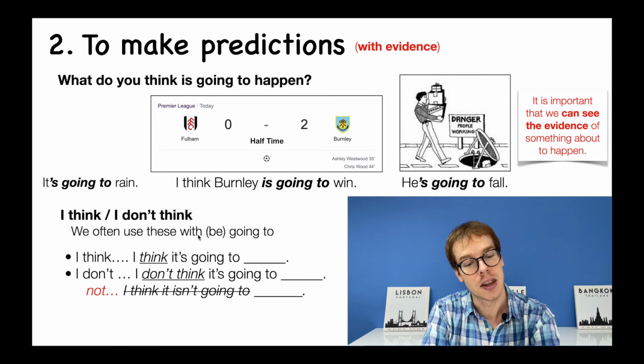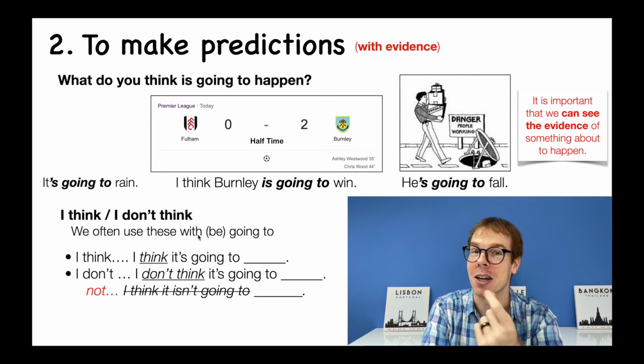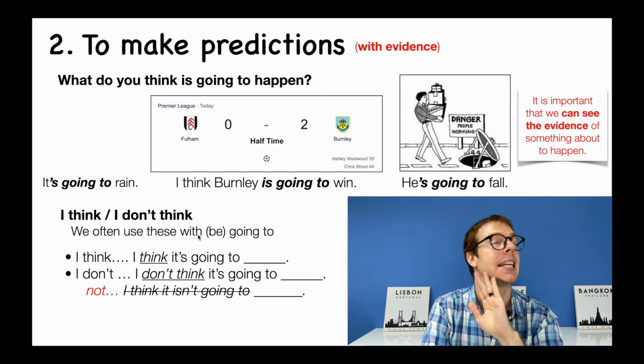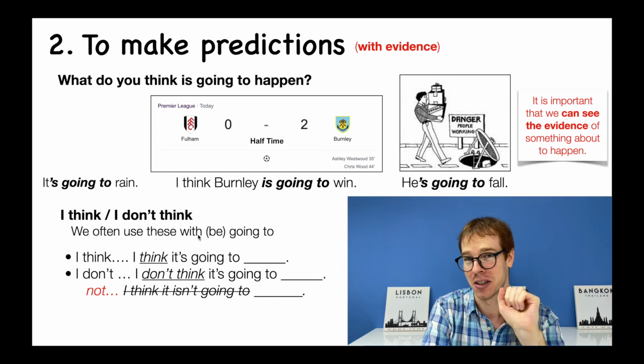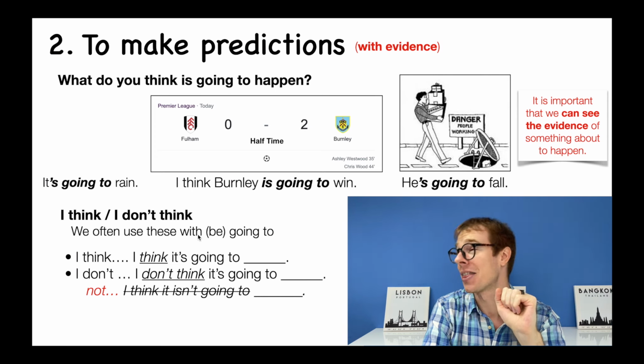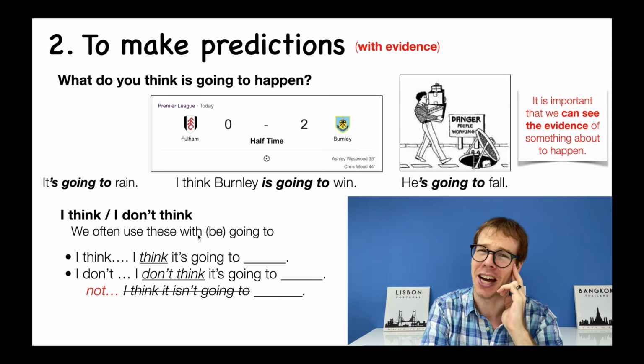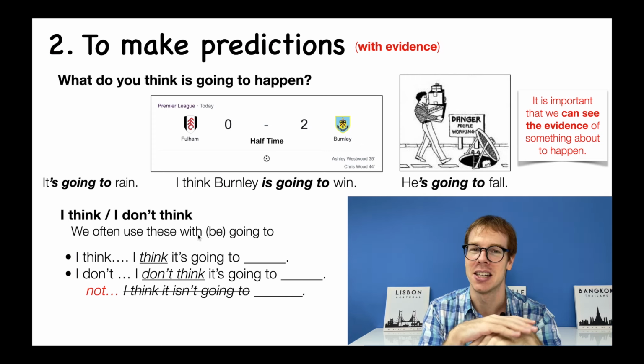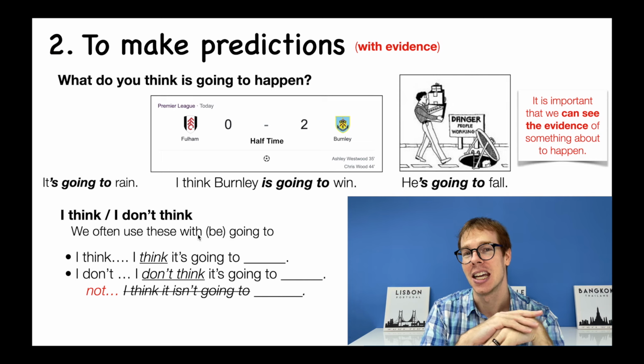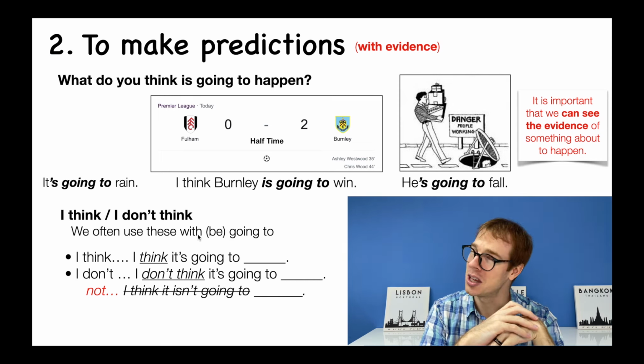Or we can use the I don't think it's going to. I don't think it's going to snow. Actually, I live in a very warm country. It never snows. So even if someone told me, yeah, I think it's going to snow, I'm like, I don't agree with you. I don't think it's going to snow. Look at all of this evidence. It has never snowed in December in my country. It's never snowed. I don't think it's going to snow.